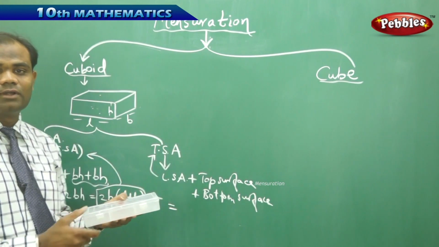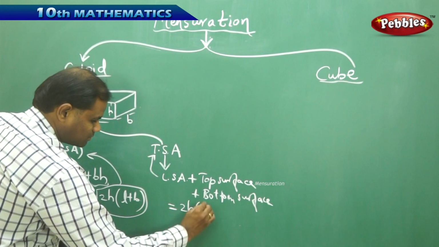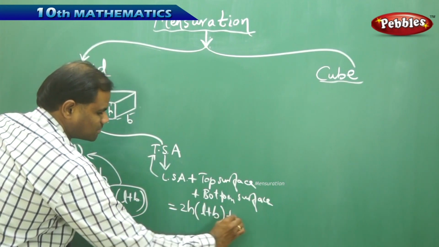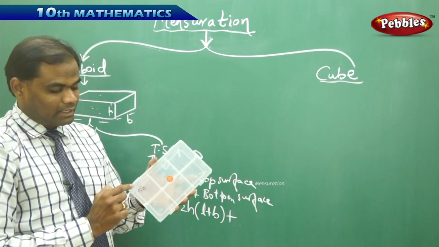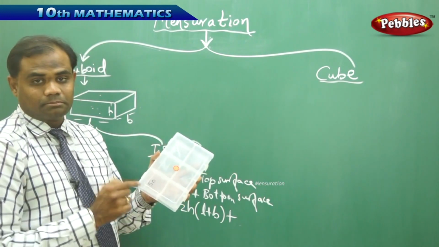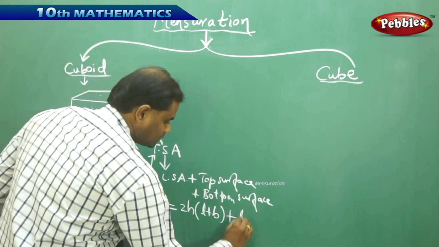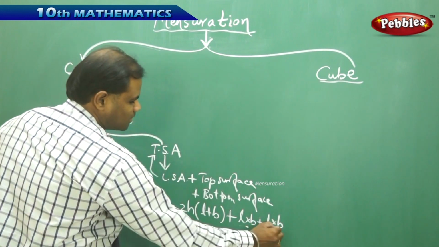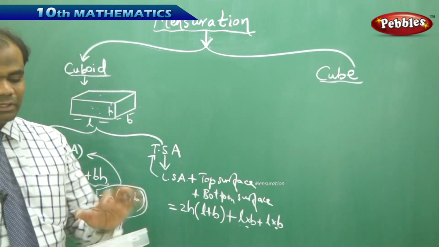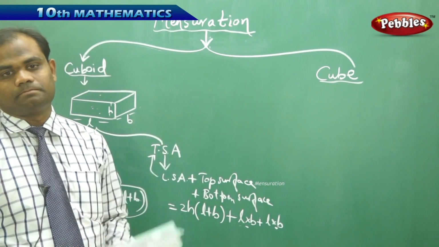The lateral surface area is already obtained as 2H into L plus B, plus the top surface, a rectangle with length L and breadth B, giving length into breadth plus length into breadth, one for the top and one for the bottom, giving equal areas.